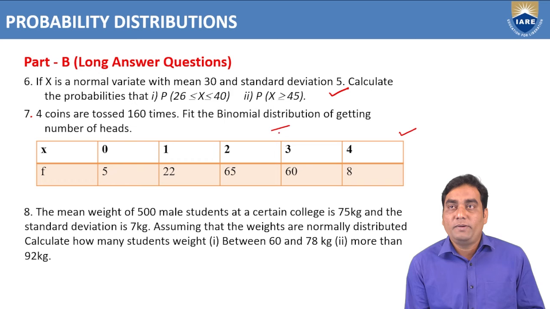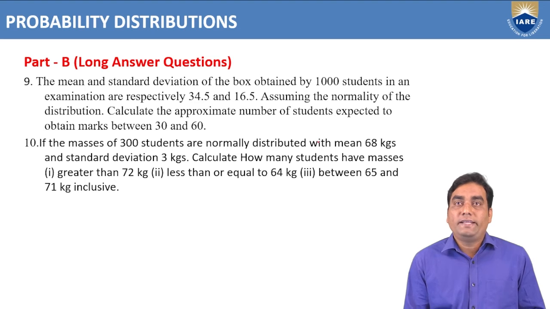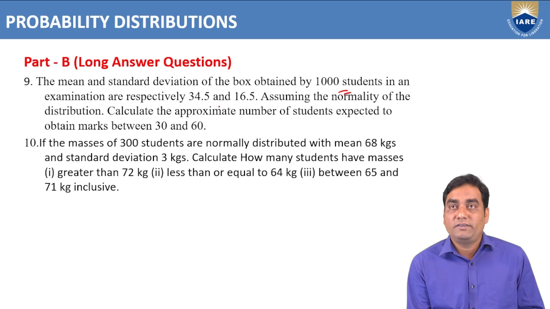Seventh problem. See, fit a binomial distribution for getting the number of hits. This is a binomial distribution problem. And coming to the ninth problem, the mean and standard deviation of the marks obtained by 1000 students in an examination are respectively 34.5 and 16.5. Assume a normal distribution. Calculate the approximate number of students expected to obtain marks between 30 and 60.